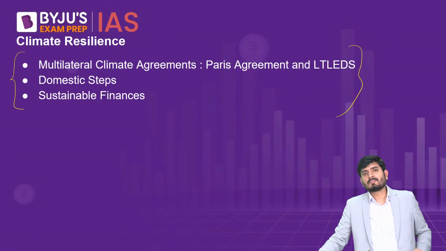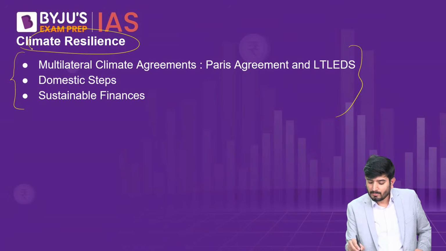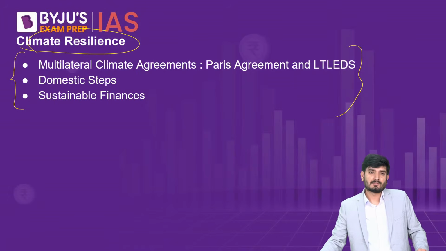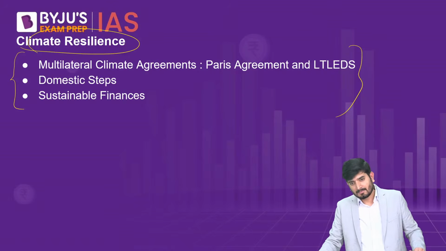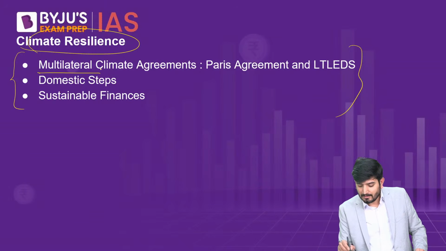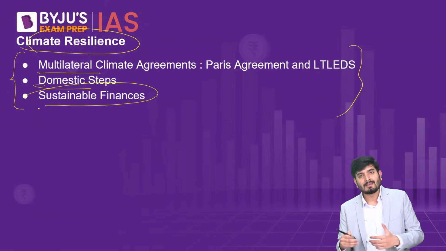So what steps has the government taken to make our economy resilient from climatic shocks? Now the document notes that steps have been taken at three levels: at the multilateral level, at the domestic level, and then steps for increasing sustainable finances or green finances.